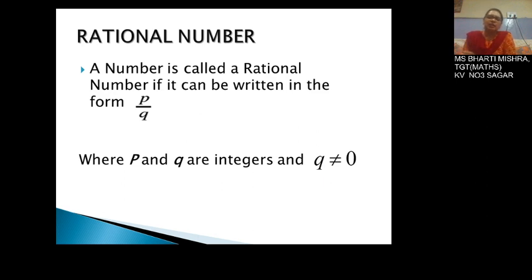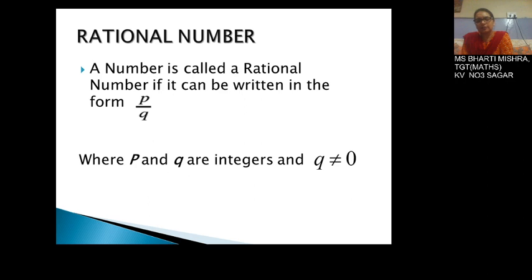In this way, you can frame many numbers in the form of P upon Q, that is 1 upon 5, 10 upon 9, 6 upon 4, 8 upon 15.